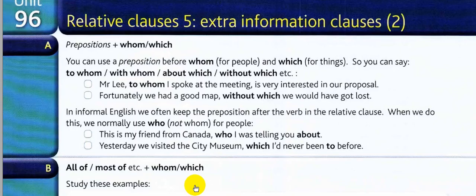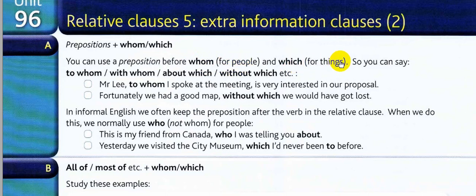Going back to our main topic, which is relative clauses, extra information clauses. So we are still talking about extra information. And when we say extra information, it means we need what? I didn't hear. We need a comma. Okay, prepositions plus whom or which. This topic is really interesting. Let's read together and try to explain the main idea of this lesson. You can use a preposition before whom for people and which for things.